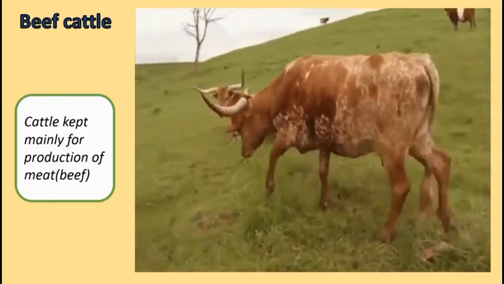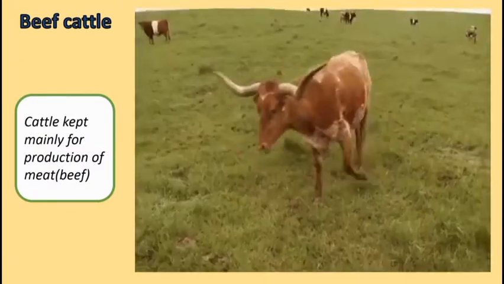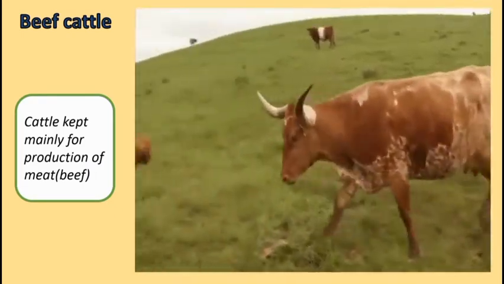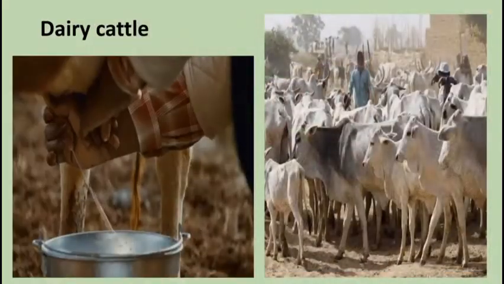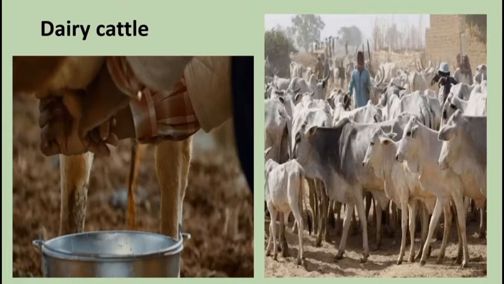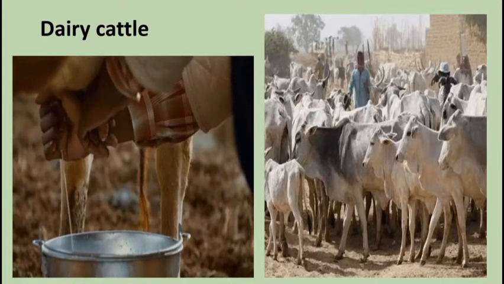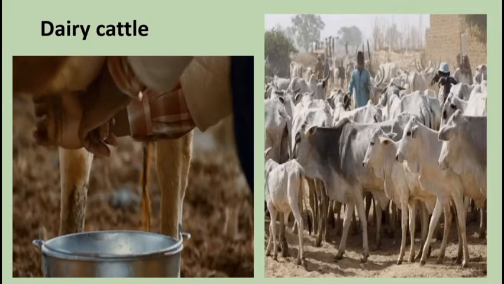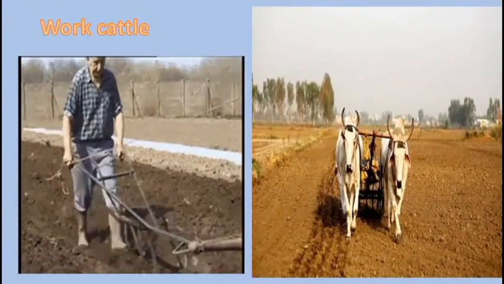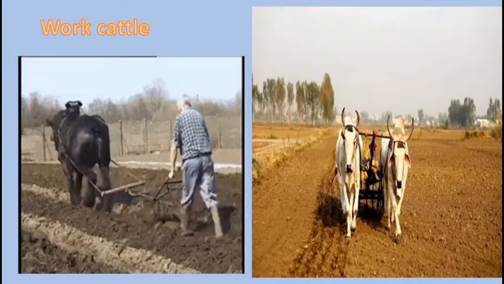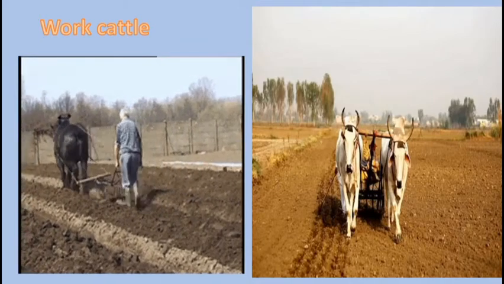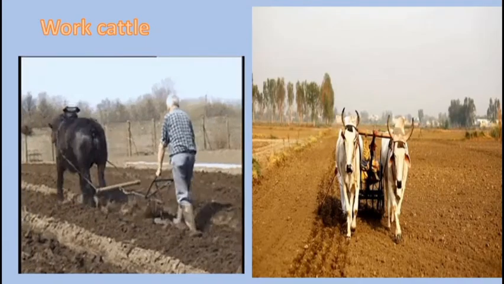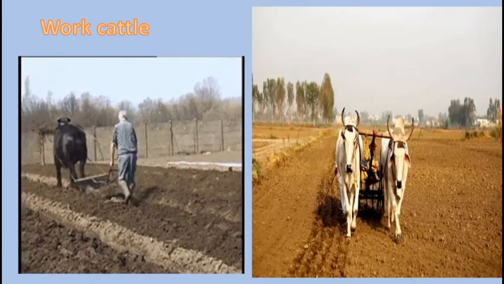Beef cattle are kept mainly for the production of meat, also known as beef. Examples of cattle that are good meat producers are the Muturu and Ndama. Dairy cattle are for the production of milk. Examples of cattle that are good for milk production are the White Fulani and the Sokoto Gudali. Work cattle are used for doing farm work, such as the tilling of the soil and carrying farm produce from one place to another. An example of work cattle in Nigeria is the Sokoto Gudali.